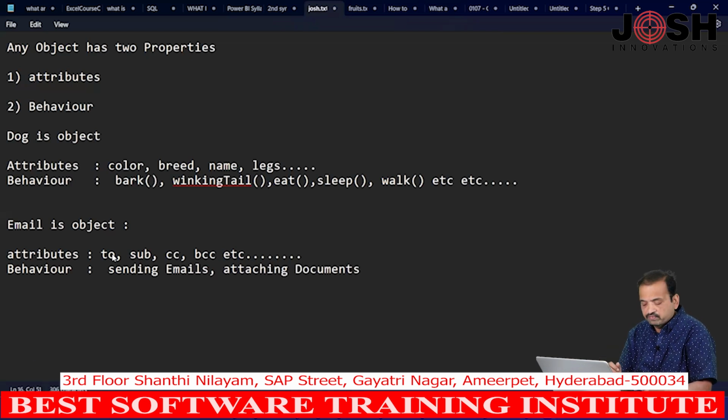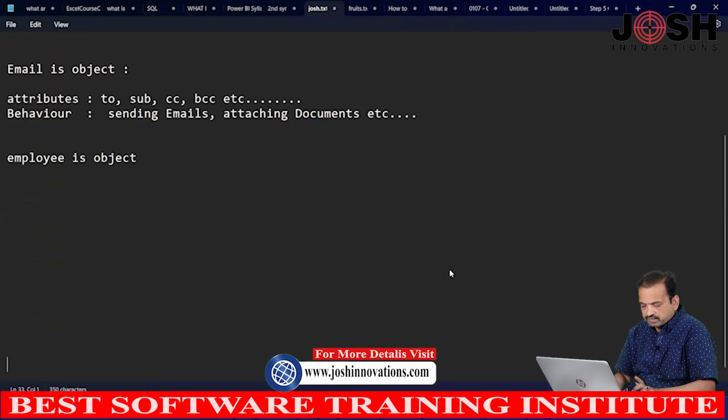These are the behavior of an email object, etc. So, again, what is an object? An object has two properties: one is attributes and one is behavior. We will take one more object, for example, employee. Employee is also an object. Employee has attributes and behavior. For example, what are the attributes of employee?